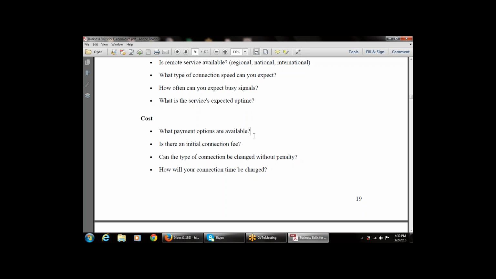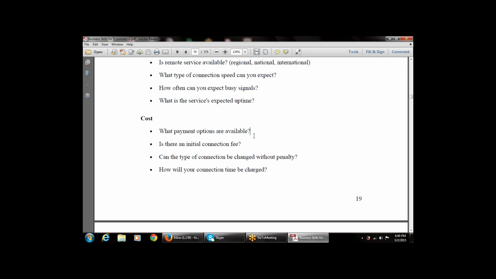Or if I am using an LPG connection, and I'm changing from one LPG provider, for example Bharat Gas, to another, for example Indian Gas, what type of penalty or payment should I give for changing the connection from Bharat Gas to Indian Gas? So can the type of connection be changed without a penalty?